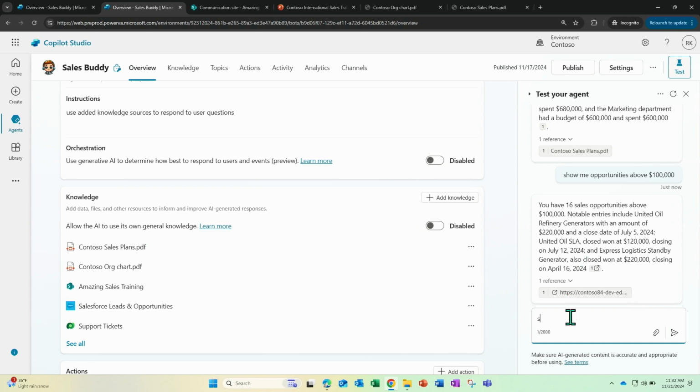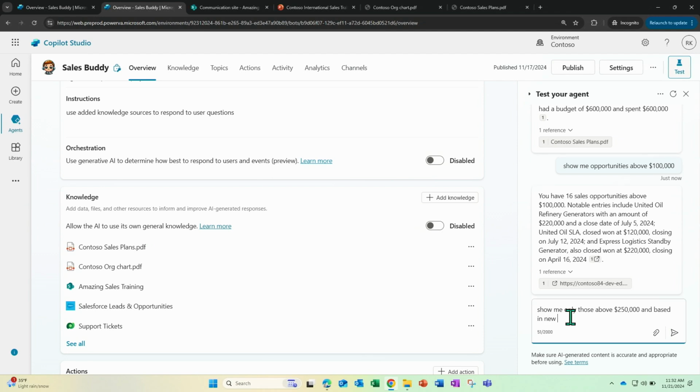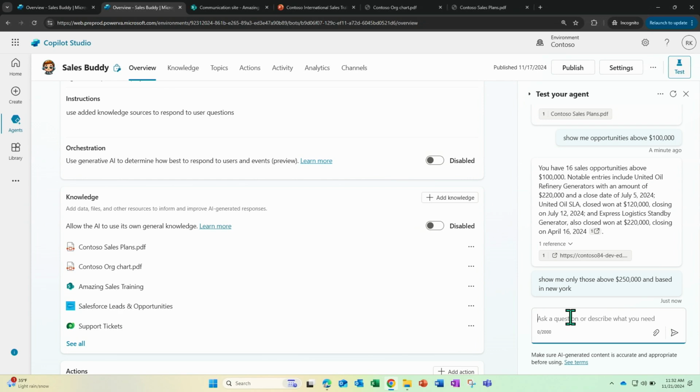So I'm just going to ask the system to narrow it further down. I'm going to ask, show me only those above 250,000 and based in New York. I'm just going to add more conditions to it. Notice a couple of things are happening here. It's actually a more complex query. And the other thing is that it's a multi-turn conversation.